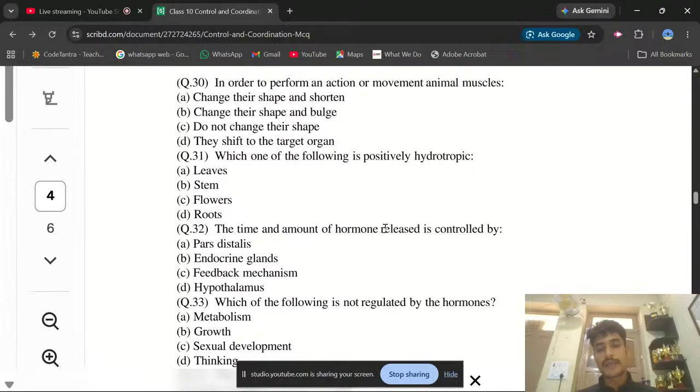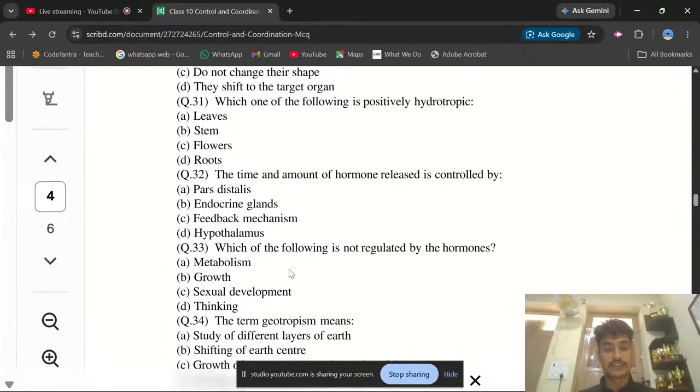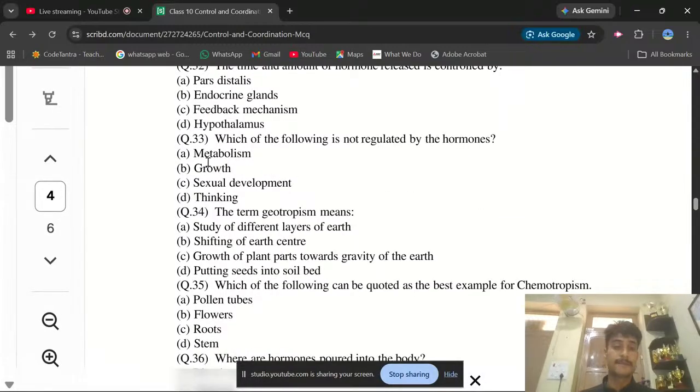The time and the amount of hormone is controlled by? Okay, मैंने तुम्हें बताया हुआ था there is one organ present that is called the hypothalamus and it is located in our brain. It basically controls the amount of hormone produced in our body. So its basic function is to control the release of the amount of hormones, कितने अमाउंट के हार्मोन को रिलीज होने देने का है, कितने अमाउंट को रोकने का है. It is controlled by your hypothalamus. Move to question number 33.